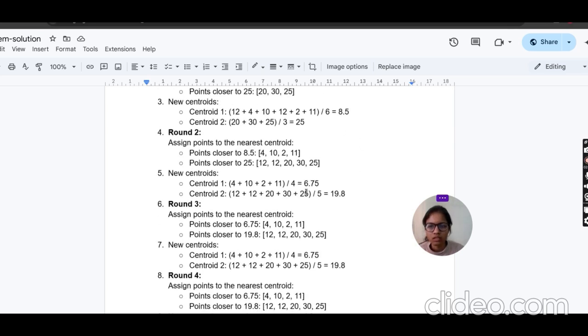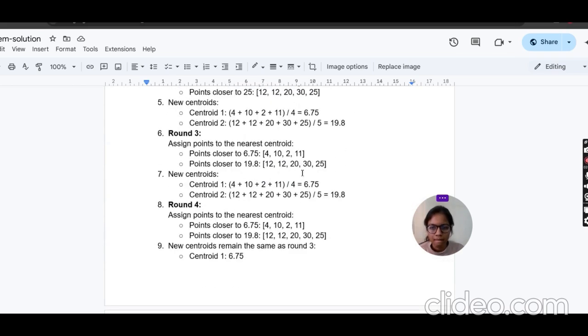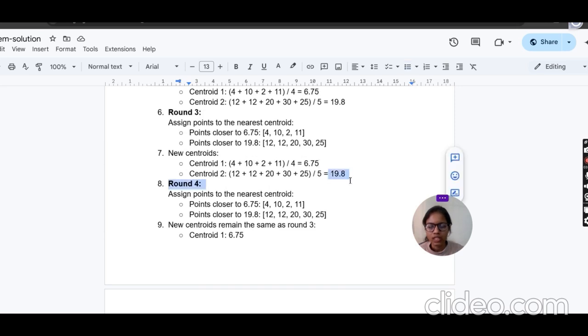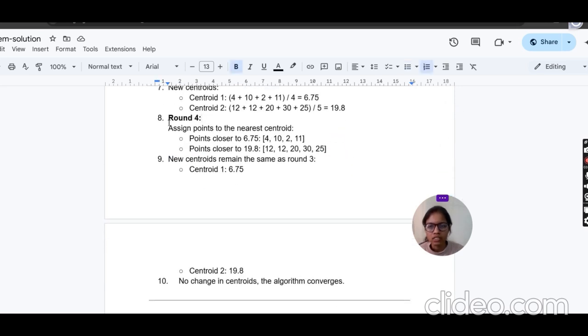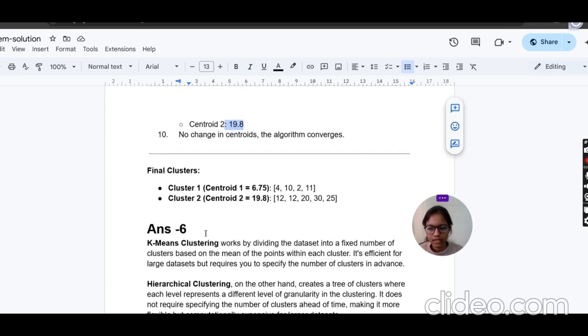Like this we create the rounds. This repetition occurs until we get two similar centroids, like 6.75 in round number 3 and 19.8 in round number 3. Similarly in round number 4, centroid 1 is 6.75 and centroid 2 is 19.8, so we stop. We stop our algorithm here, and these are our final centroids. So this is our final cluster: cluster 1 has 6.75, 4, 10, 2, 11, and cluster 2 has 19.8, 12, 20, 30 and 25 here.